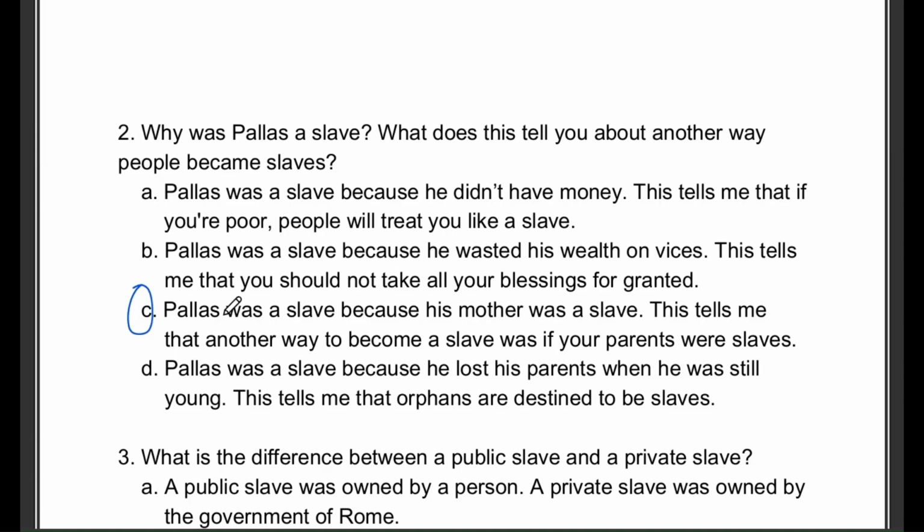Option C, Pallas was a slave because his mother was a slave. This tells me that another way to become a slave was if your parents were slaves. Option D, Pallas was a slave because he lost his parents when he was still young. This tells me that orphans are destined to be slaves. The correct answer is option C.